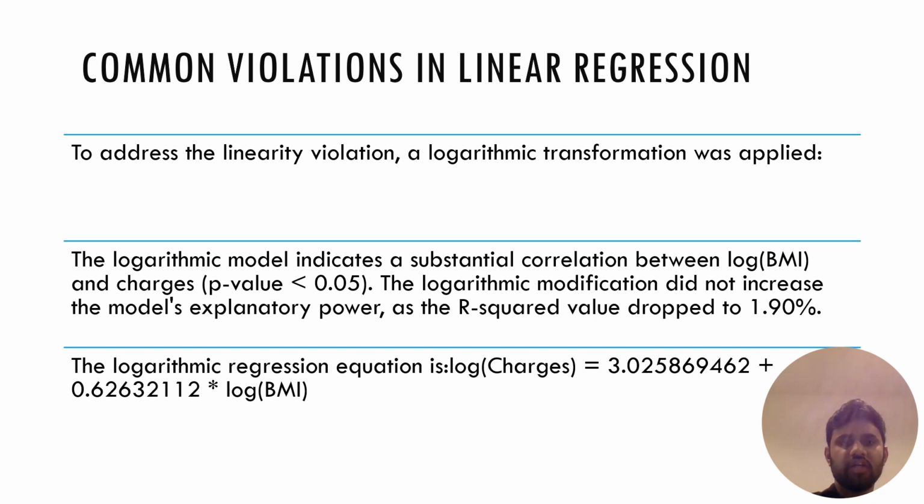It's important to be aware of common violations in linear regression. In our case, we are seeing potential nonlinearity, which we might address through nonlinear transformation. We also observe some extreme values in charges, which could be addressed using robust regression techniques.